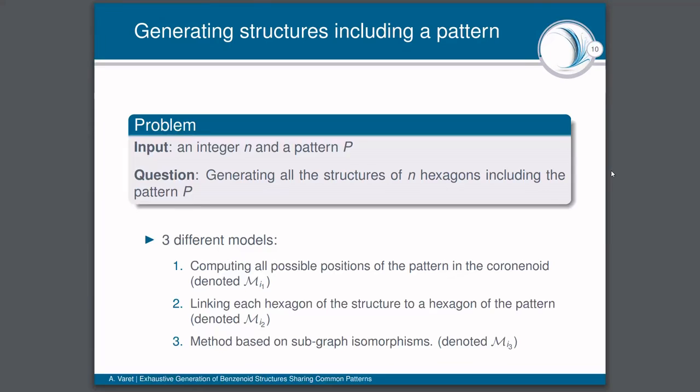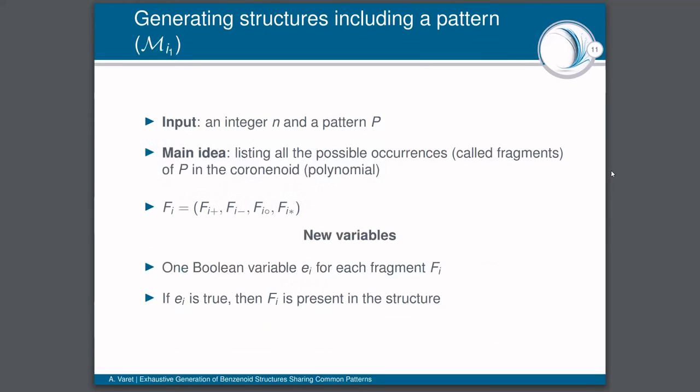The first one, denoted MI1, in the main idea, will compute all the possible positions of the pattern in the coronoid. The second one will link each hexagon of the structure to a hexagon of the pattern, and it is denoted MI2. And the third one, denoted MI3, is a method based on a subgraph isomorphism problem. So let's talk about the first model.